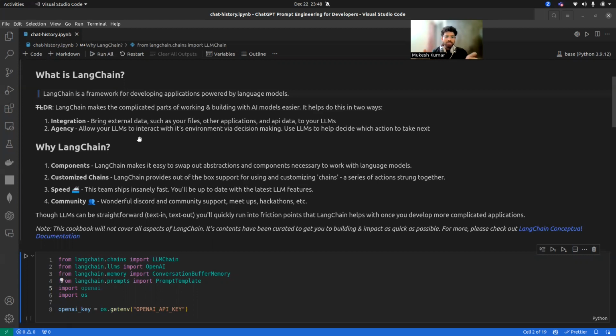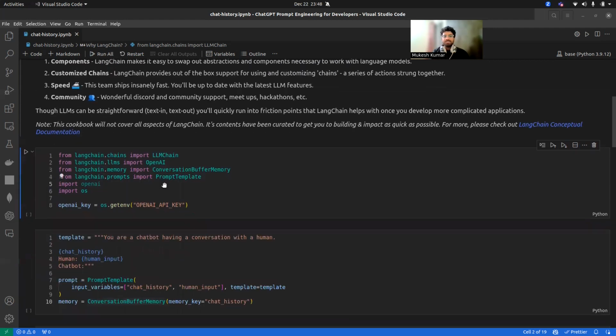Right? So though the LLM can be straightforward, text in and text out, you will quickly run into friction points that LangChain helps with once you develop more complicated applications, right? So if you want to create any type of application, either big or small, you can take the help of LangChain and you can create your chatbot using the LangChain framework. Okay, so let's get started.